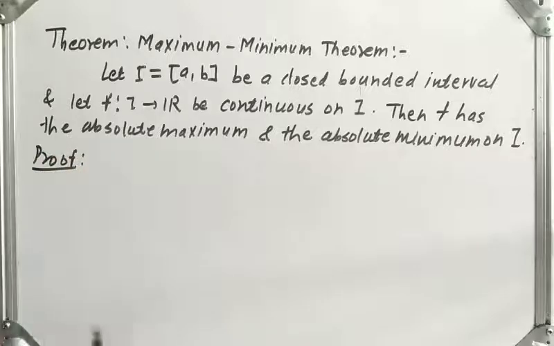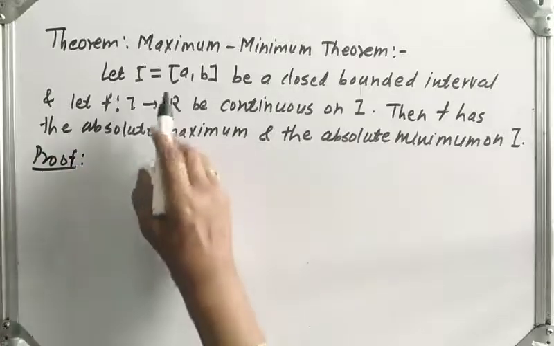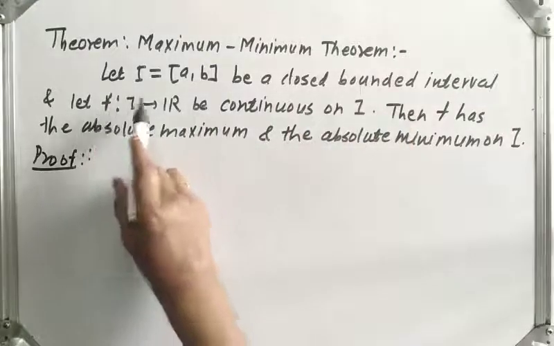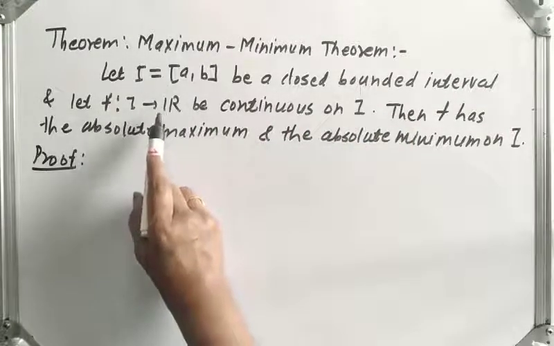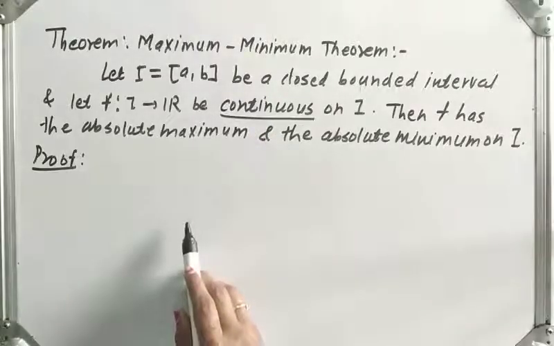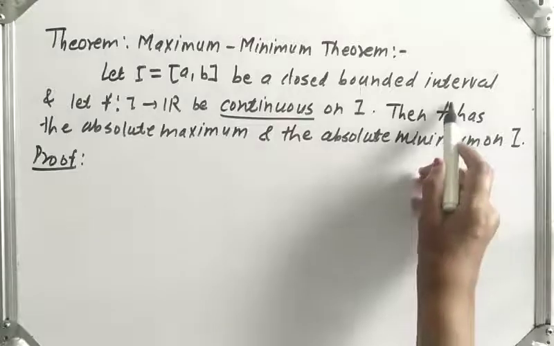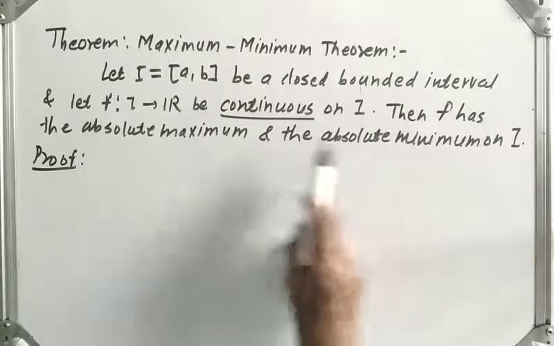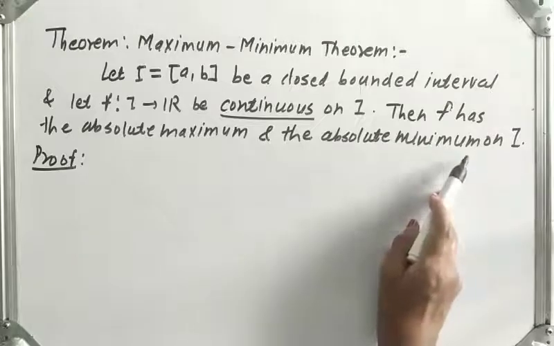What is the statement of the maximum minimum theorem? What is given? I is a closed bounded interval and f is a function from this closed bounded interval to R. And again, what is given? This function is a continuous function. Then we have to prove f has an absolute maximum value on I and an absolute minimum value on I.